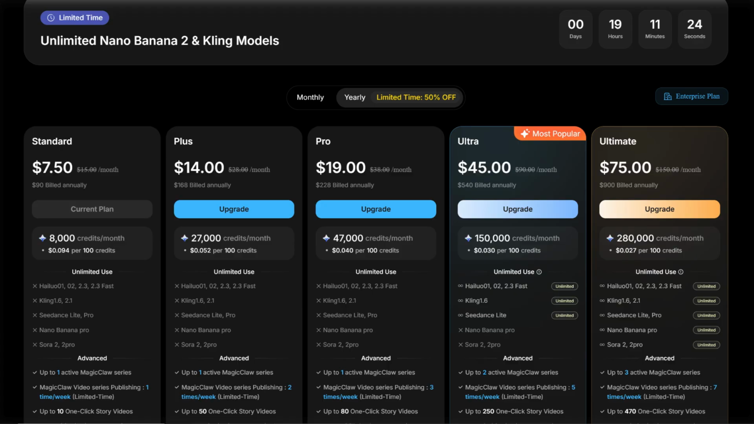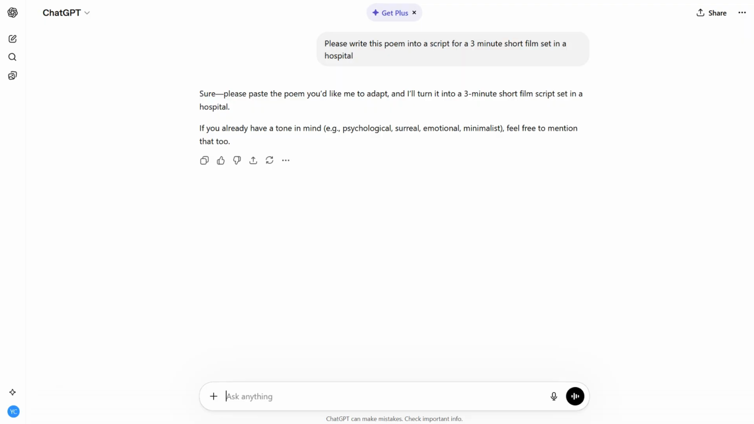I like ChatGPT for script conversion for stories or poems because it doesn't add too much extra and ask for information, and you can tell ChatGPT what length script you want with additional prompts. Here, I told ChatGPT, please write this poem into a script for a 3-minute short film set in the hospital. ChatGPT has created my script.